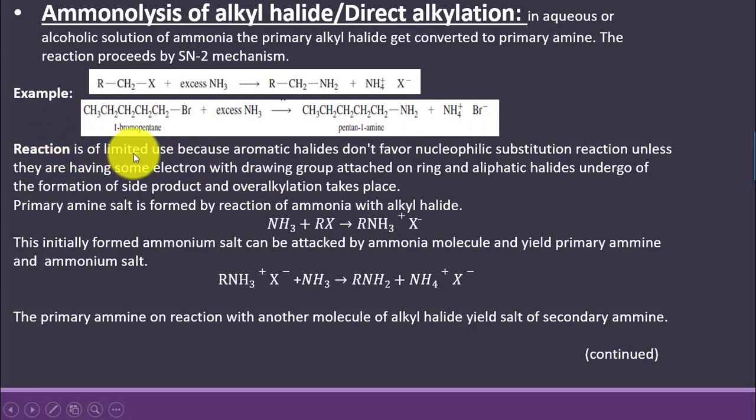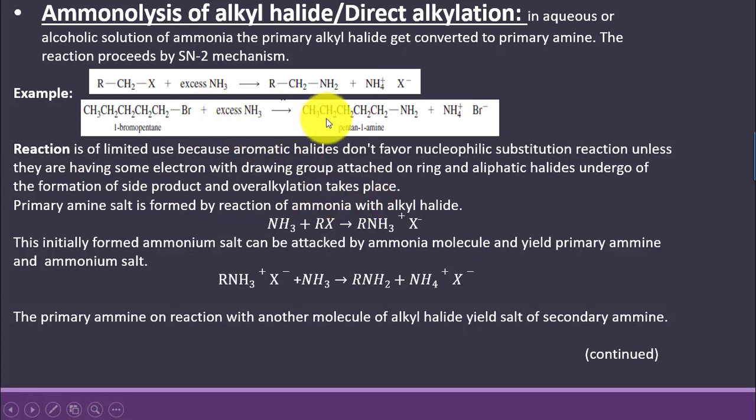We say that this reaction is of limited use because aromatic halides do not favor nucleophilic substitution reaction, as we have talked about that the reaction is nucleophilic substitution reaction. So unless aromatic compounds are having electron withdrawing group on them, they do not favor the nucleophilic substitution reaction. And we say that aliphatic halide undergoes the formation of side product and over alkylation will take place.